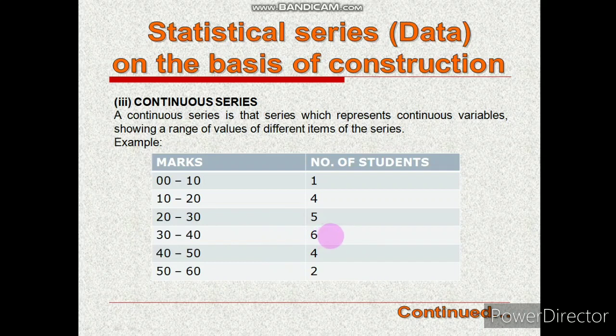Can you imagine how much those 6 students have scored between 30 to 40 by seeing this particular arrangement?